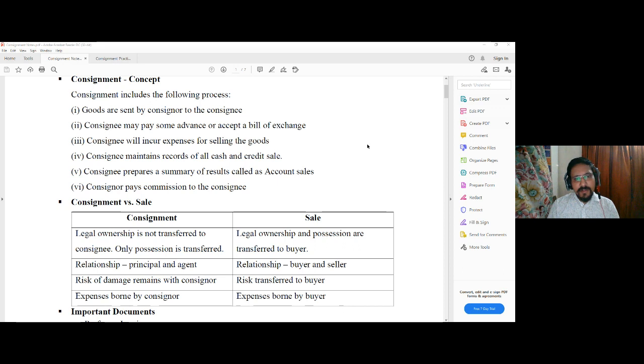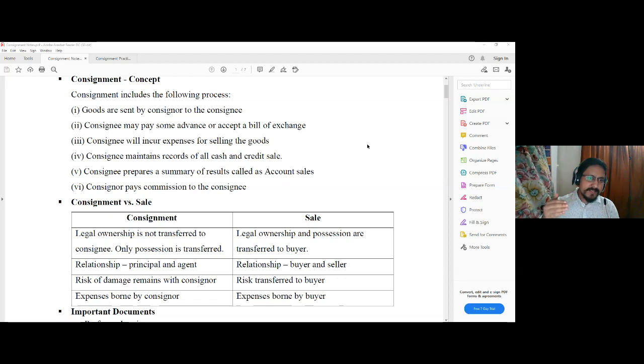The relationship in case of consignment is between principal and agent, but in case of sale, it is a buyer and seller arrangement. In case of consignment, since the principal or the consignor is the owner of the goods until those goods are finally delivered to the buyer by the consignee, the risk of damage remains with the consignor.